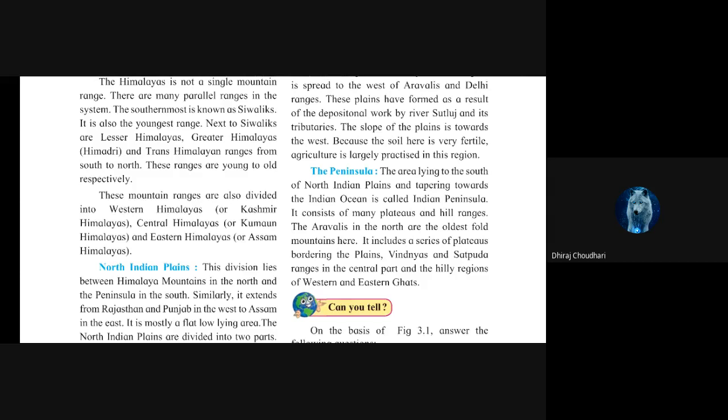It includes a series of plateaus bordering the plains, the Vindhyas and Satpura range in the central part, and the hilly region of the western and eastern Ghats. So basically, when we start from Aravali, we studied the Mewad plateau. There is a Malwa plateau. If you come to the south of the Malwa plateau, there is the Vindhya range. If you come to the south of the Vindhya range, there is again the Satpura range.